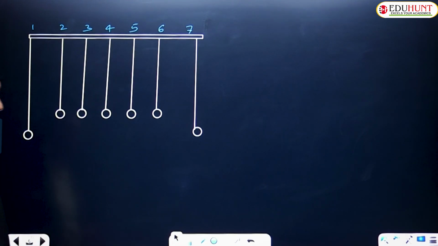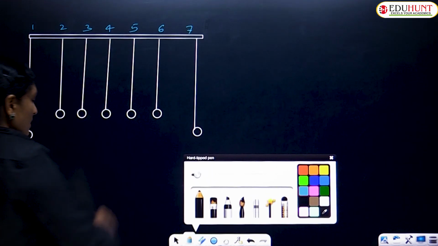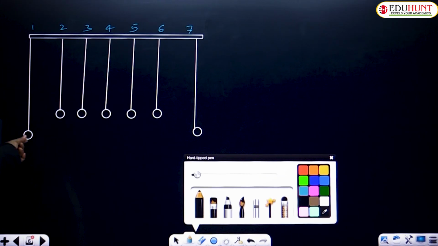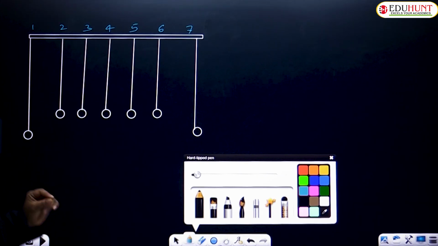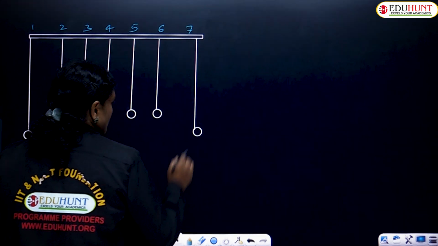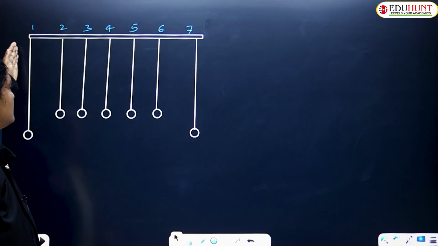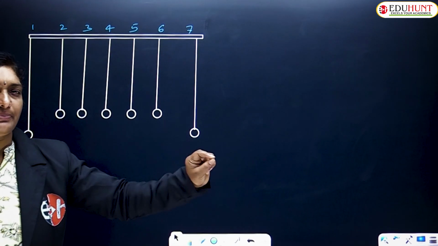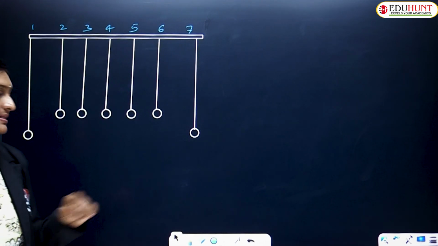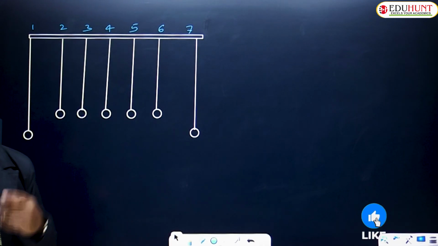Before that, let us take one more string. This is how we have to suspend the bobs. A bob suspended to a string is called a simple pendulum. So these 7 simple pendulum bobs are being suspended as shown in the figure. This is the first case. We observe that the first and the 7th pendulum bobs are kept at a little farther distance, whereas the 2, 3, 4, 5, 6 are kept at equal distances with equal lengths. The length of the first and 7th is a little larger when compared to these.